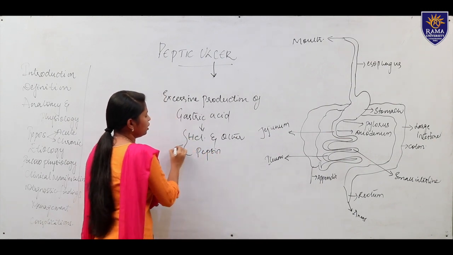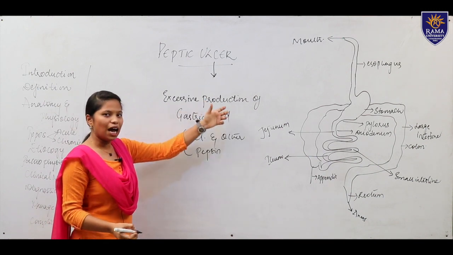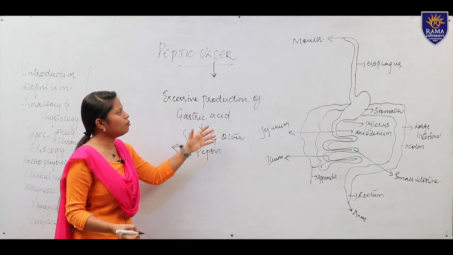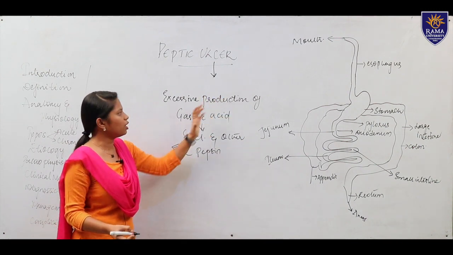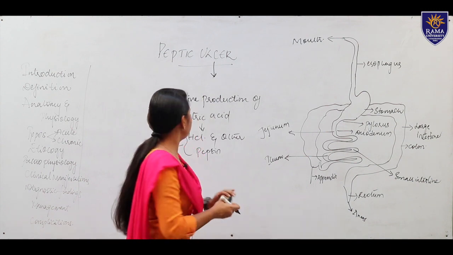Pepsin and hydrochloric acid both cause damage or ulcer formation in the stomach or the duodenum, and in the esophagus also we call it a peptic ulcer. This is the definition of a peptic ulcer.